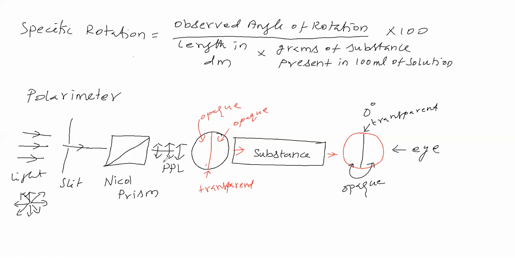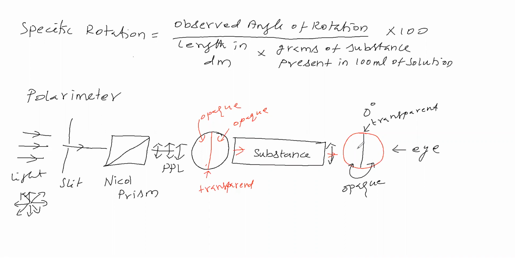The vibrating plane of light is different, therefore no brightness. Sir, if you do not get brightness, then rotate this circular disc. If you rotate, this transparent part will no longer be parallel to this. So go on rotating this circular disc.